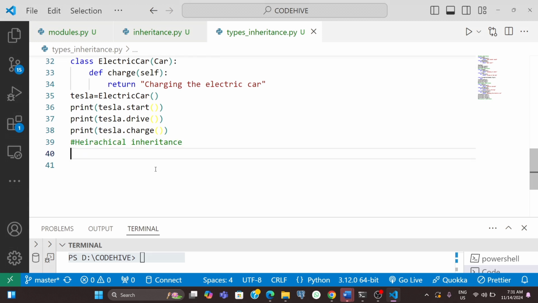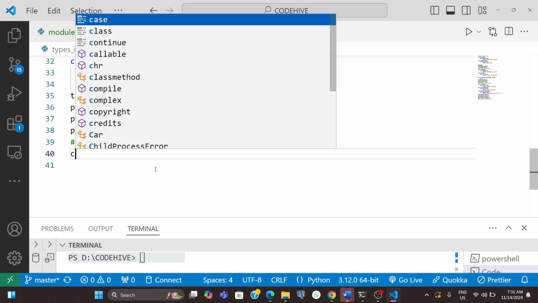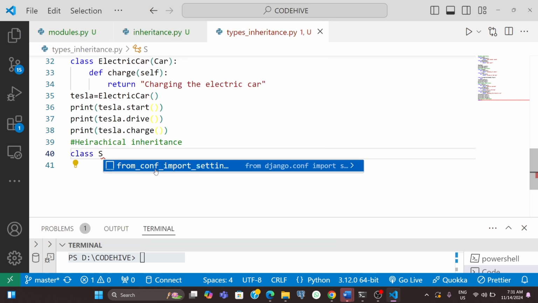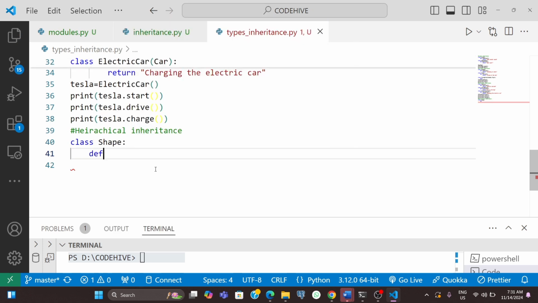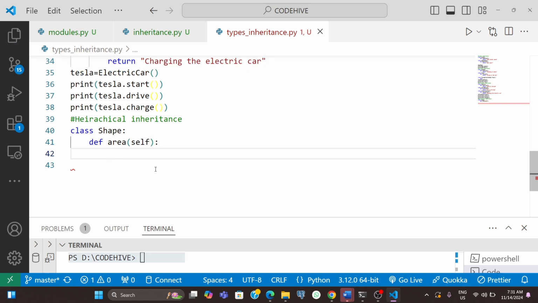In hierarchical inheritance, multiple classes inherit from the same base class, like there will be a common base class that will be shared by multiple derived classes. Think of it like siblings who share the same parent. Okay, now I will explain this with an example. For that I have a class like shape, and it has a function named area. This is my function to find area. Here I will simply return a message like calculating area.